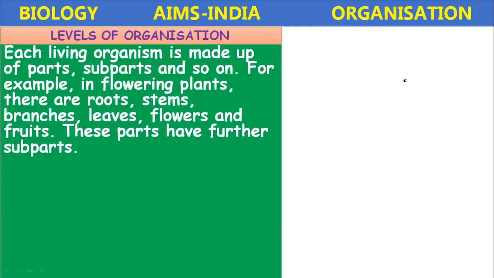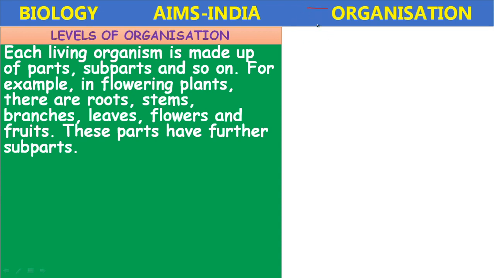The levels of organization, once again: each living organism is made up of parts, subparts, and so on. For example, in flowering plants, there are roots, stem, branches, leaves, flowers, fruits.